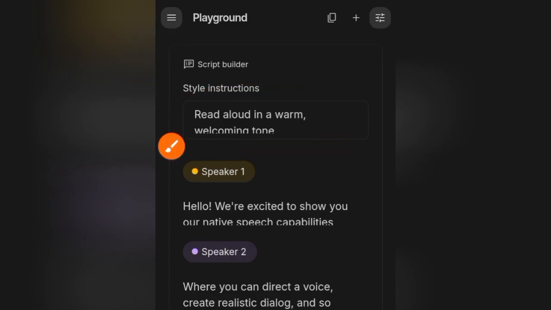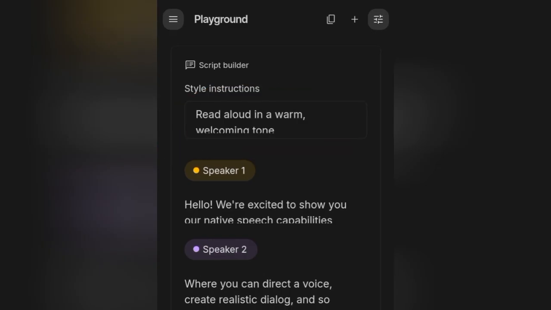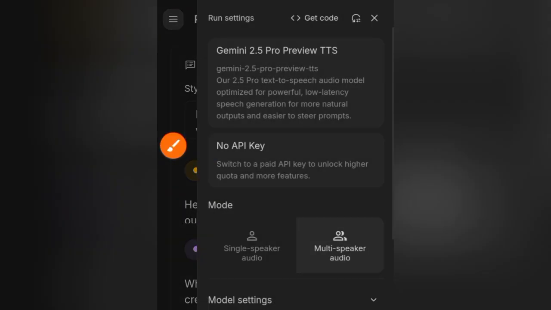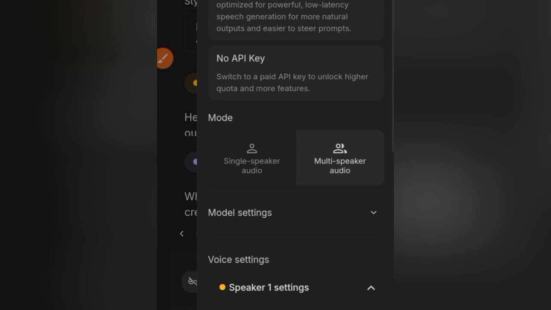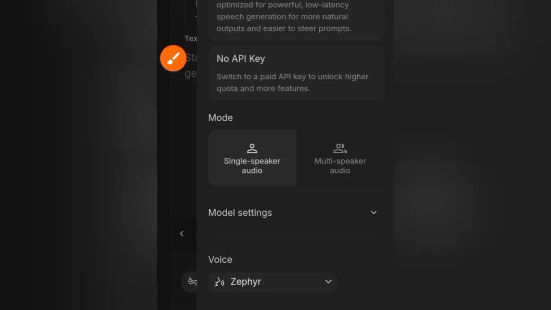But before you go ahead, there's a setting you need to tap, which is this one here. That's what you are going to tap. So I'll tap on it. Then you select single speaker audio. That's what you are going to select. So I'll tap on it. Then the next thing you need to do now is to select your voice. Okay, select your voice. So let me do that now.